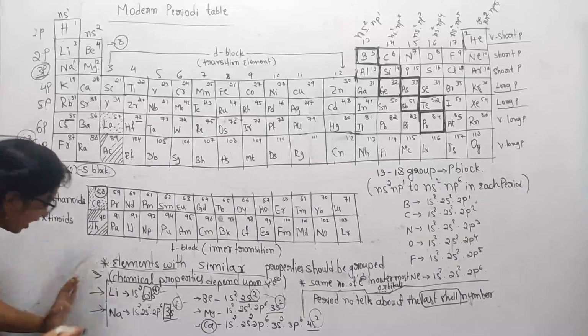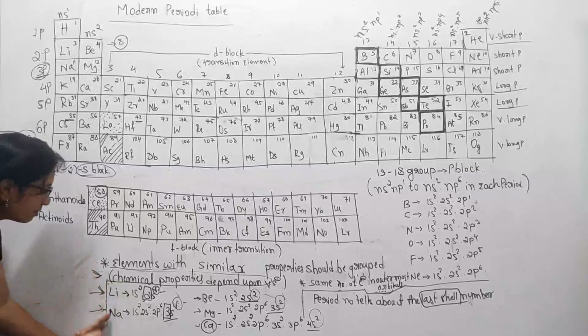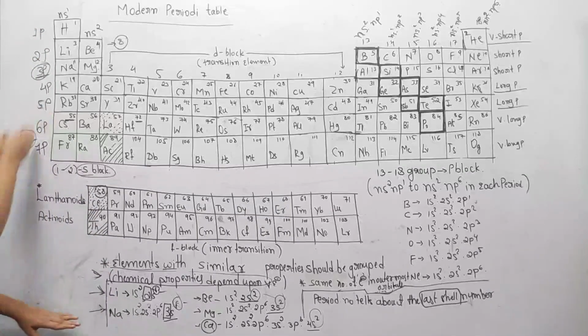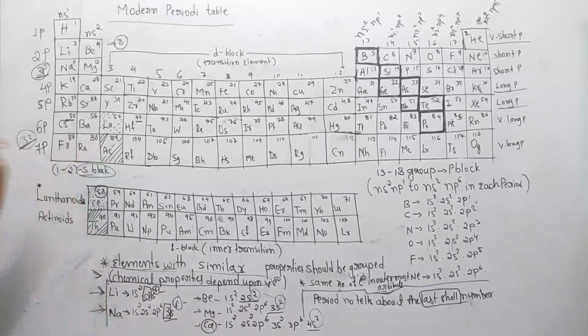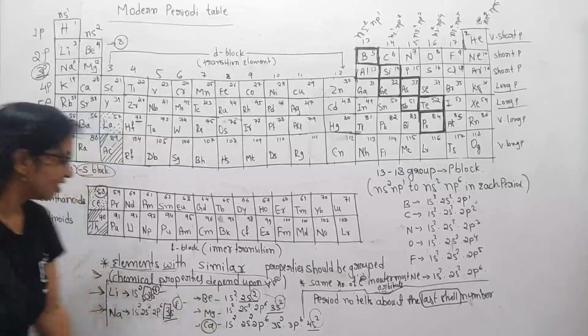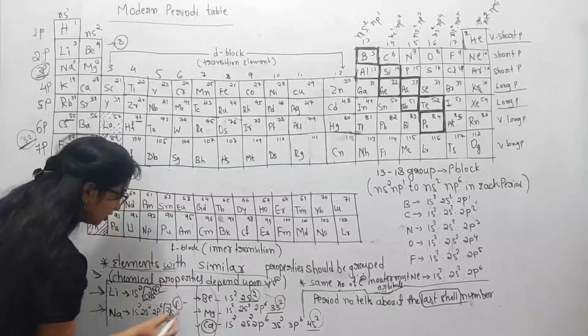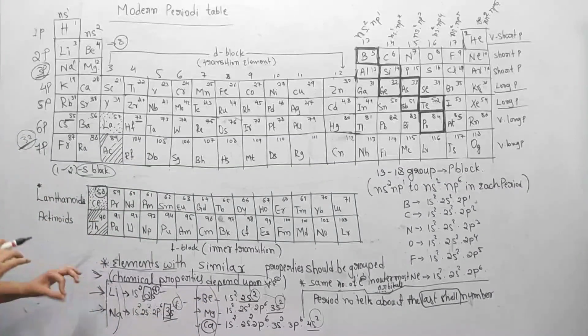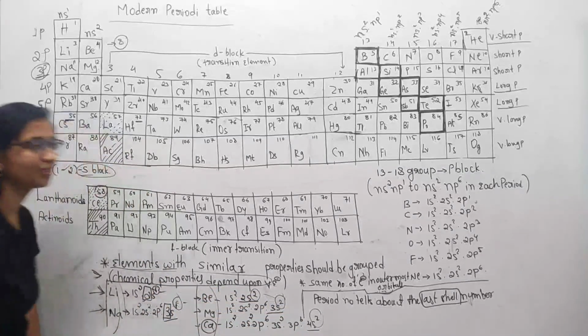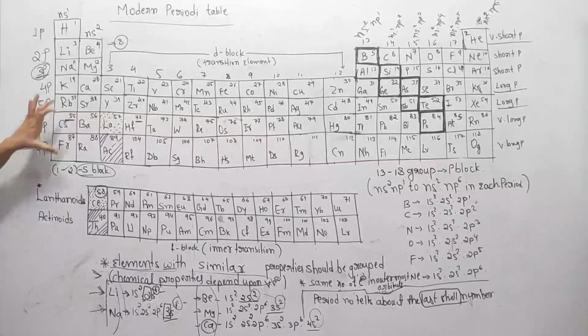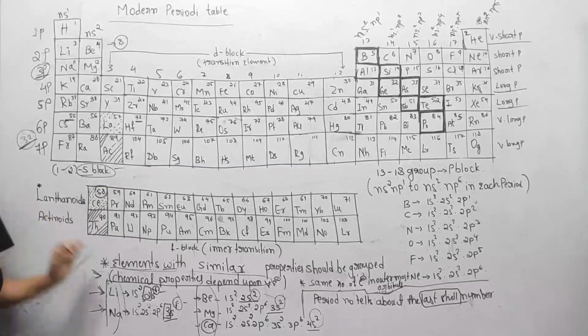Just look at the example. Lithium and sodium belong to the first group, and beryllium, magnesium, calcium, strontium, barium, radium belong to the second group. So in the first and second groups, all the outermost electrons enter into an s shell. So group 1 and group 2 are called s block elements.